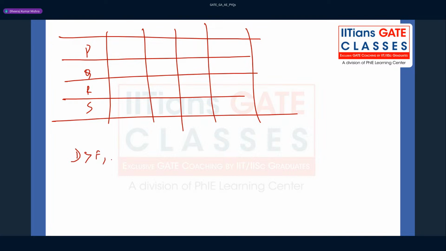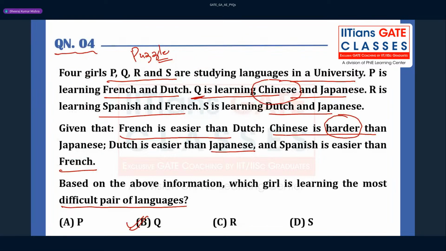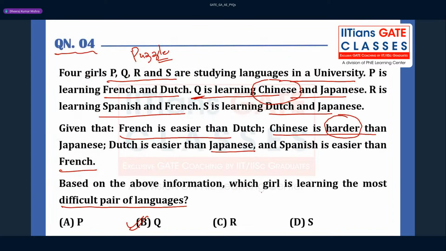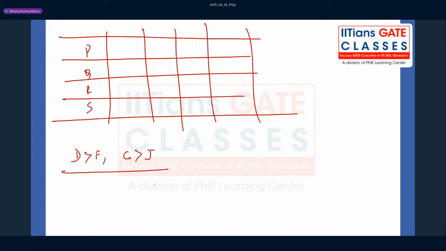Then Chinese is harder than Japanese, so Chinese is greater than Japanese in terms of difficulty. So this question can be done just by looking at these combinations. You have to just find which girl is learning the most difficult pair of languages. So option B will be correct here.